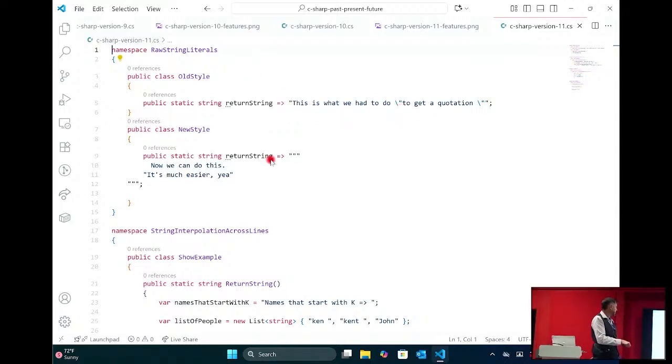So for a raw string literal, you do 3 quotation marks to start it and 3 quotation marks to end it, and then you can put whatever you want in the middle. If I Console.WriteLine this, it will be tabbed over and it will be centered, right? So it does new lines, it does tabs, everything. So this is very, very cool. I definitely recommend looking into this. Raw string literals start with three quotes.